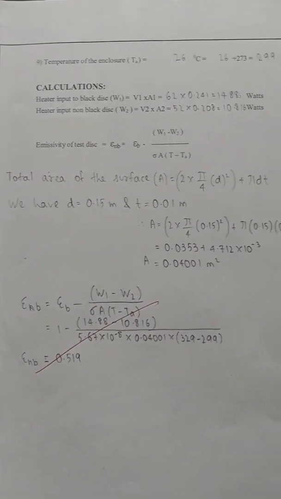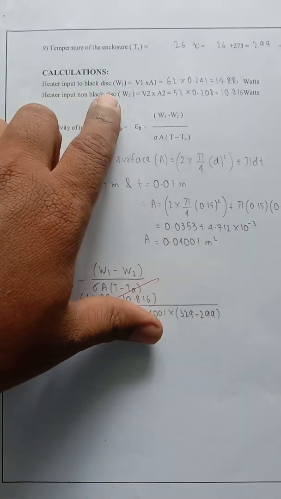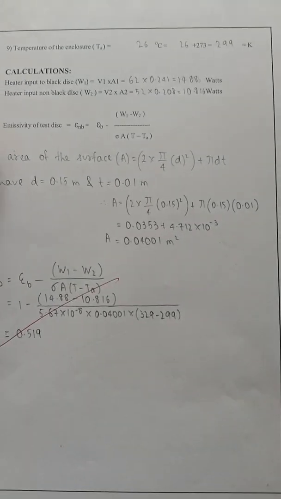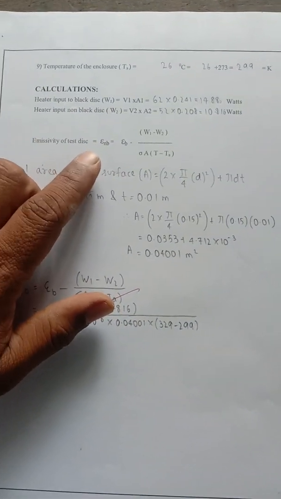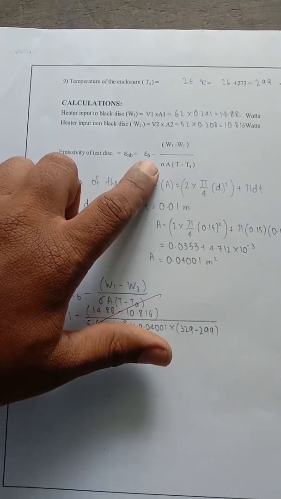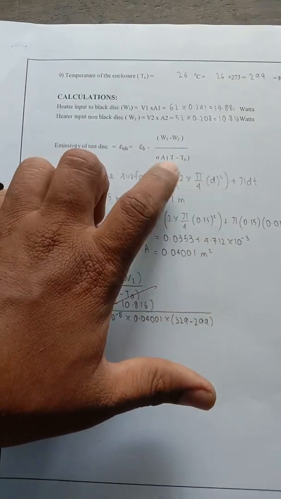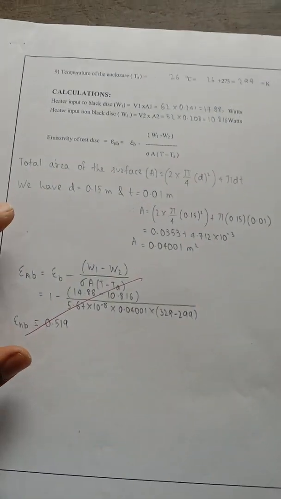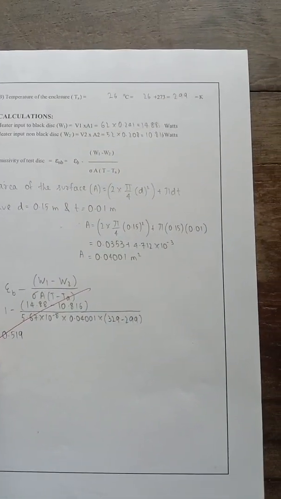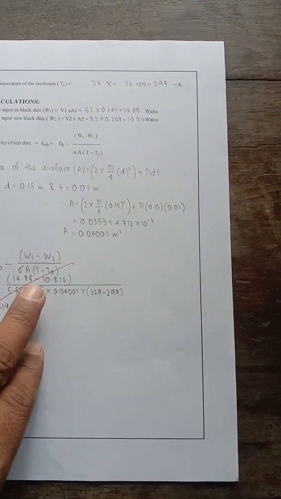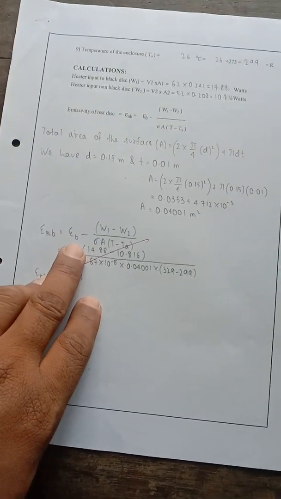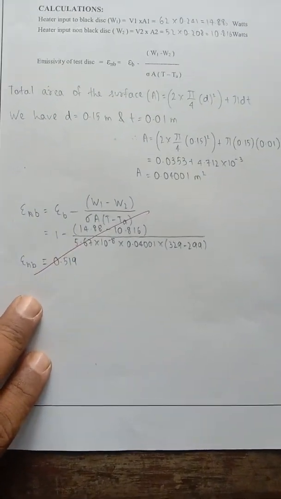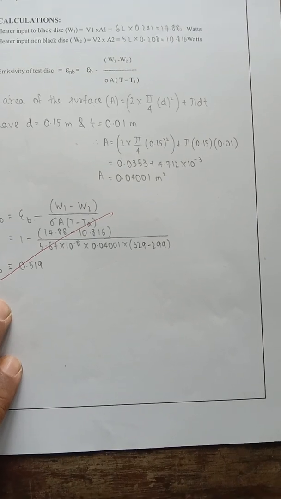Now we are going to see the calculation. Heater input W1 we have calculated, and heater input of the non-black disc we have calculated. So the emissivity of the disc is equal to the emissivity of the black body times W1 minus W2 divided by sigma A into T to the fourth minus TA to the fourth. We have calculated the area. So for the emissivity of the non-black body, we substitute all the values here, and the emissivity of the black body we consider as 1. After substituting all the values in this equation, we get the emissivity of the non-black body as